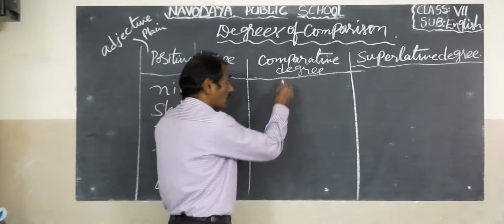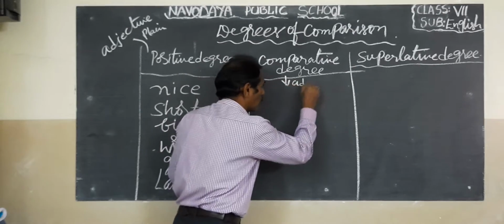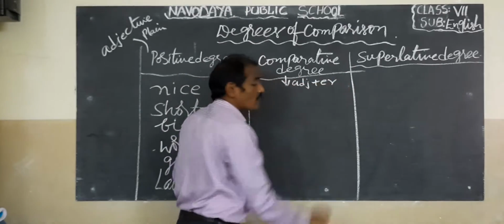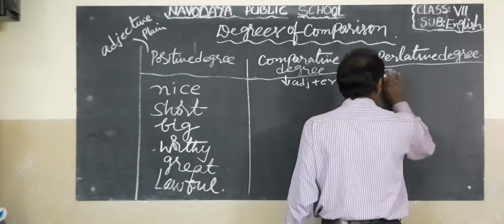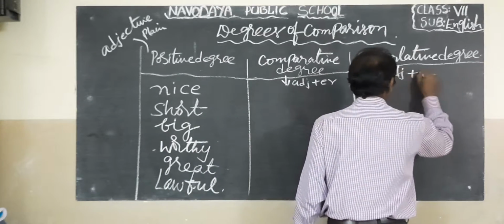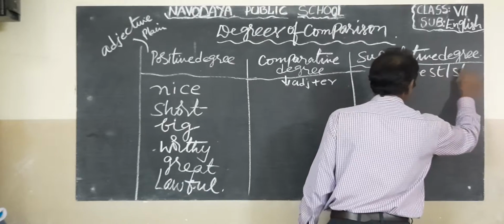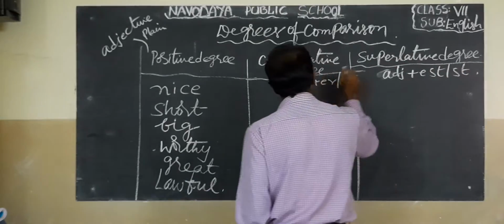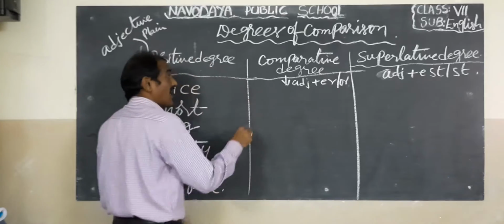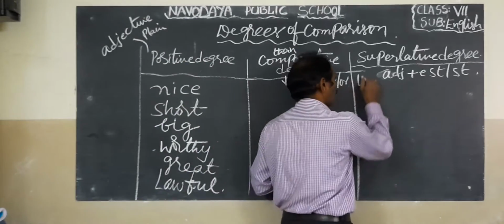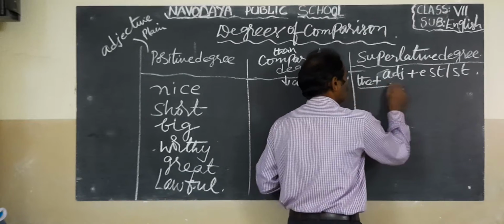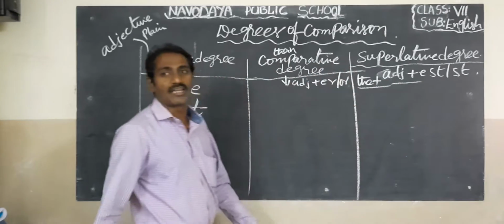The comparative is adjective plus ER or more, followed by than. The superlative degree is the plus adjective plus EST or most.